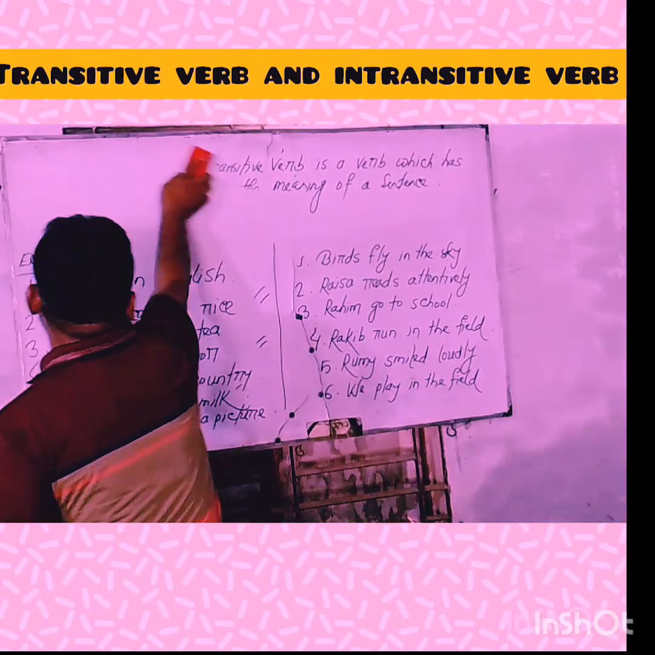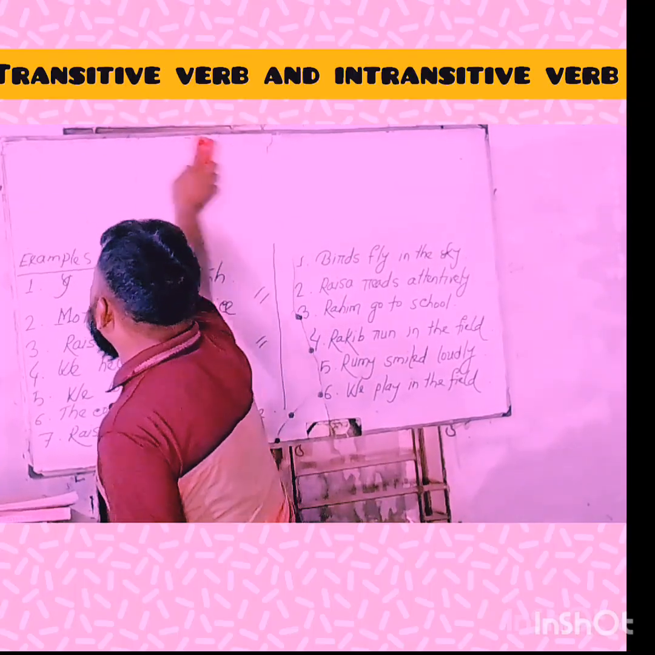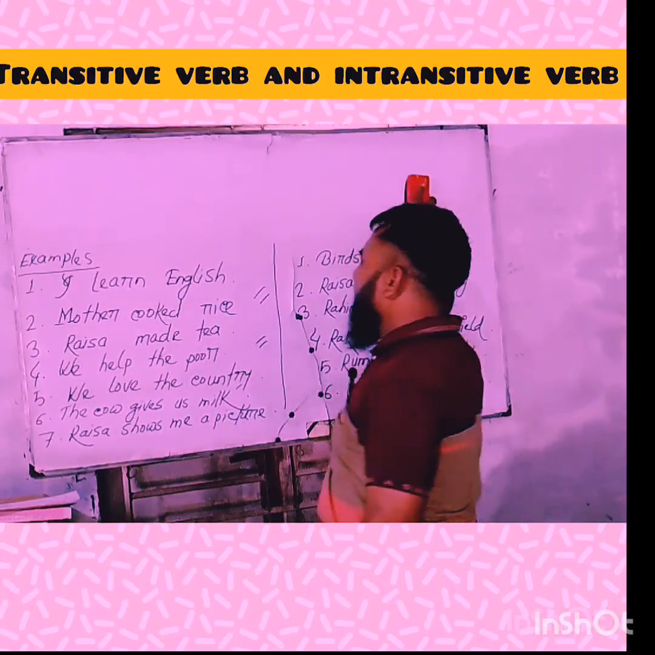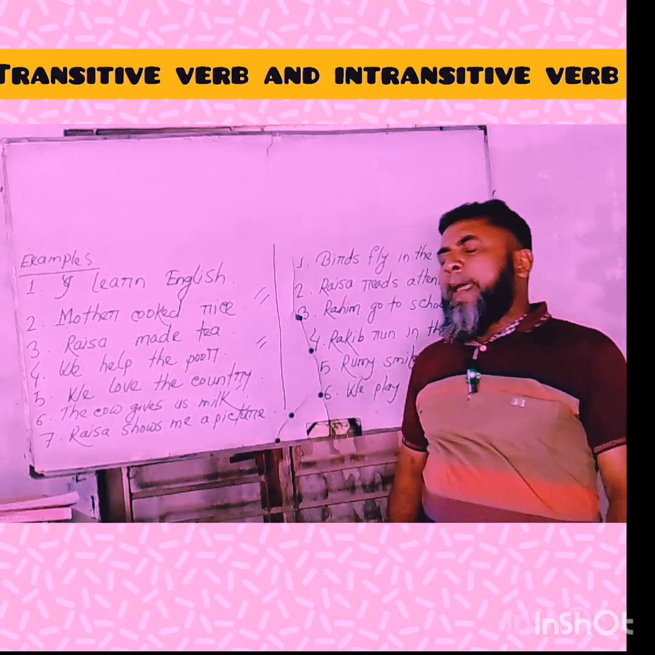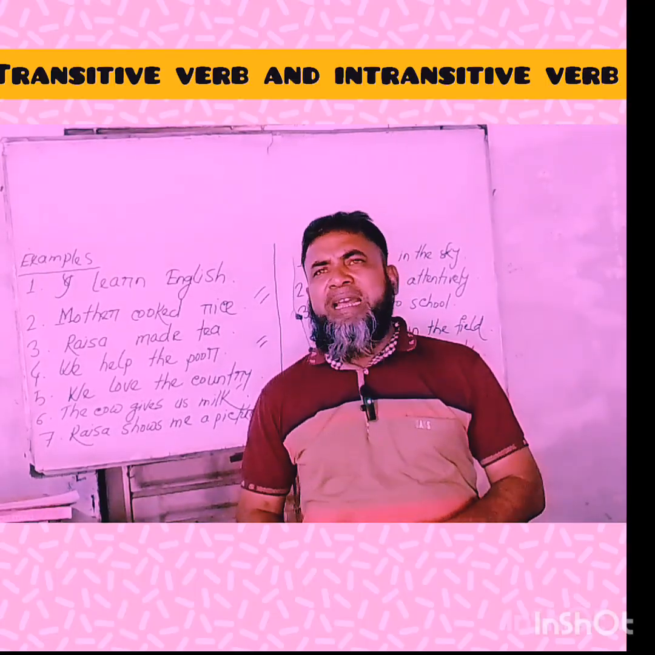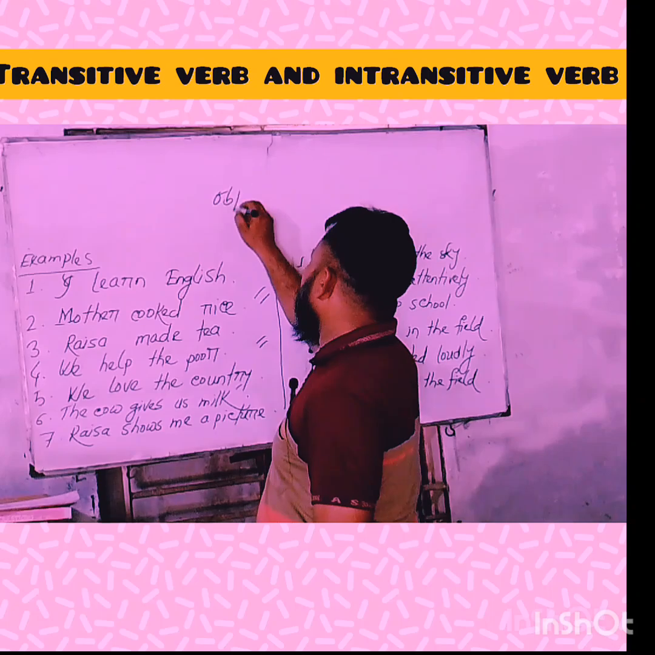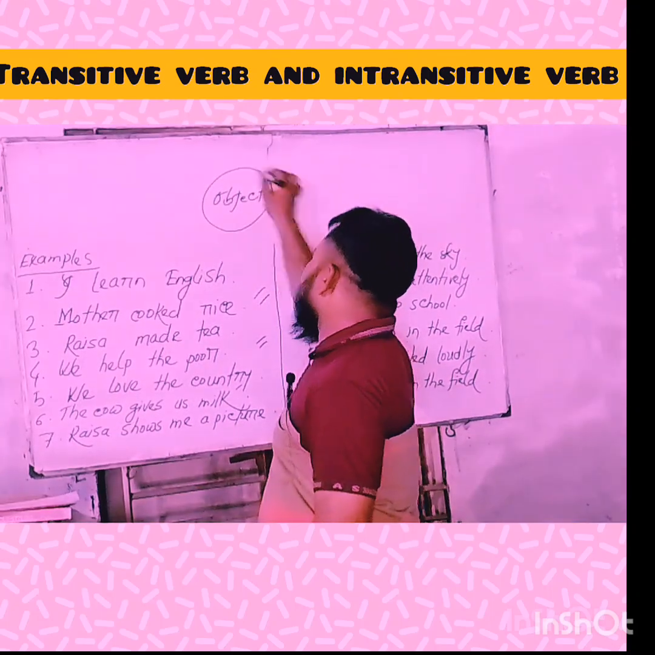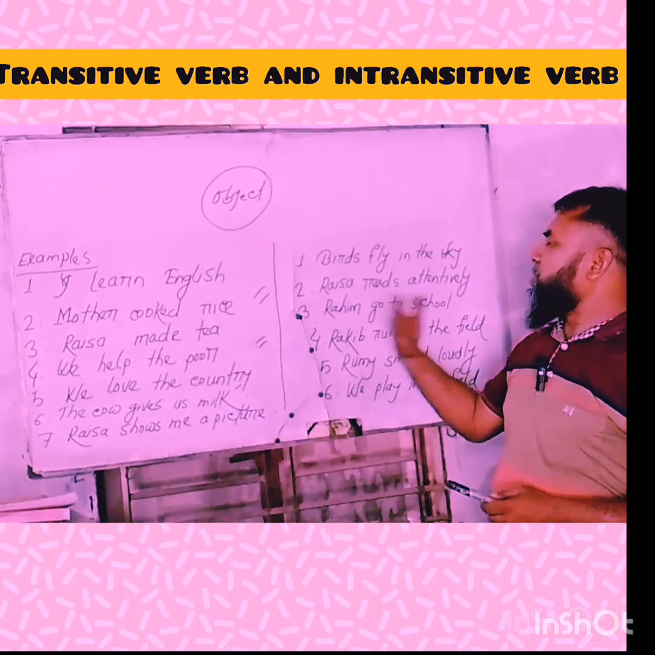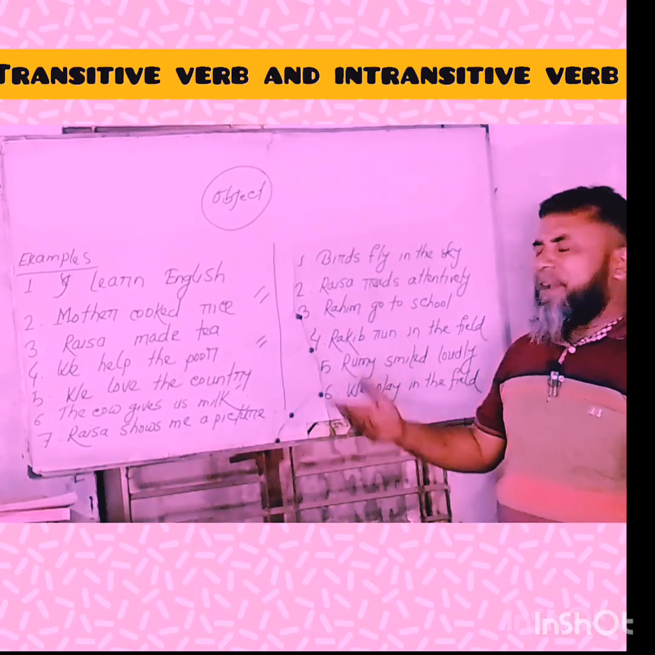Now, my question to you, my dear learners: what's the difference between these two categories of verb, transitive verb and intransitive verb? The main difference between these two categories of verb is the object. A transitive verb must have an object, but an intransitive verb has no object.